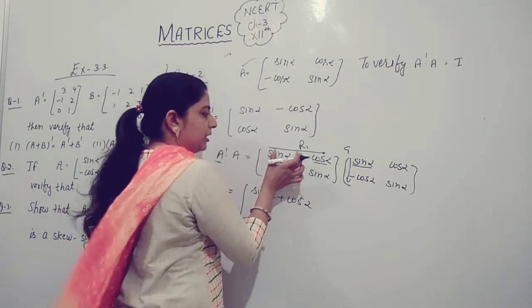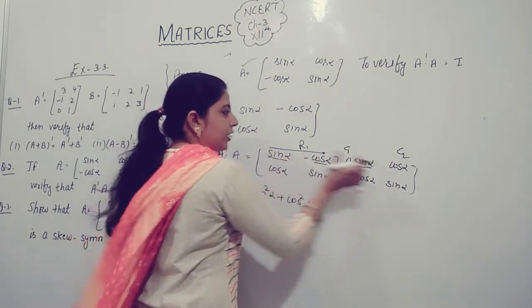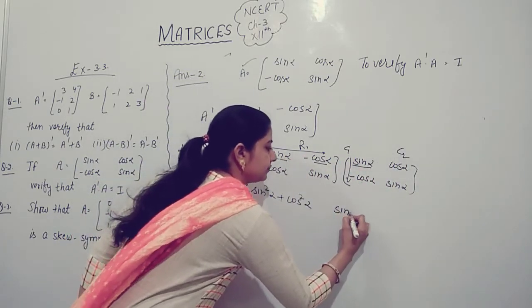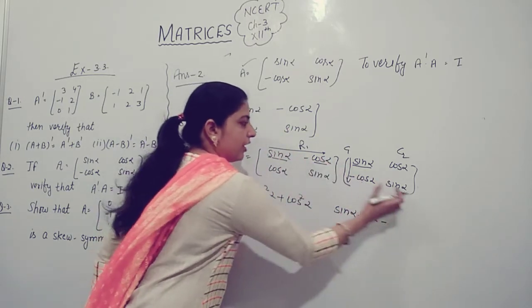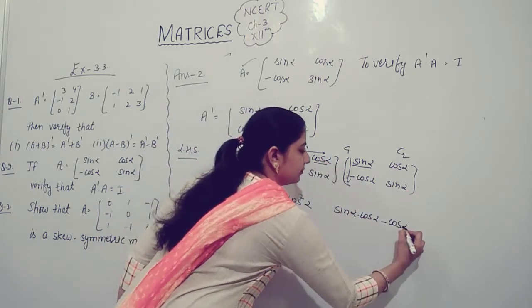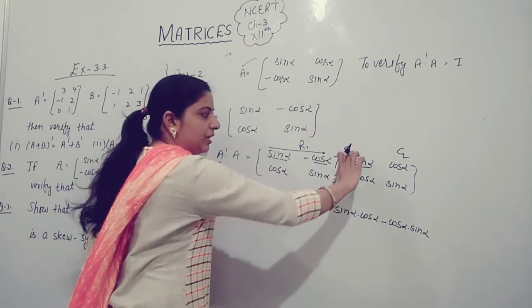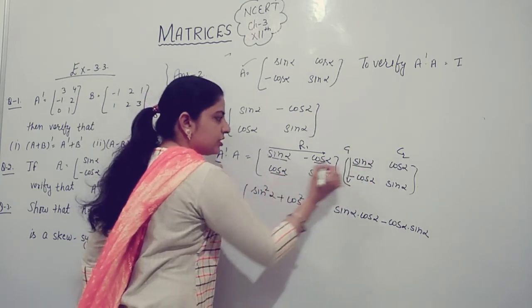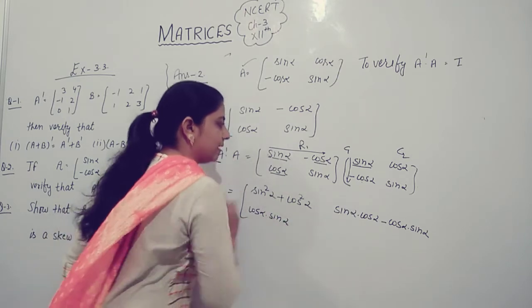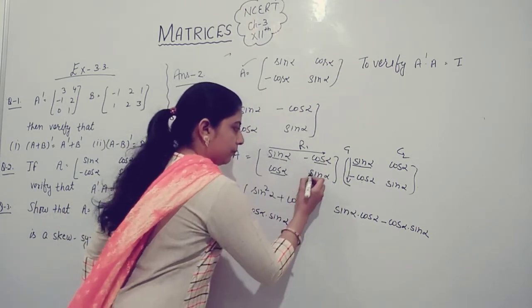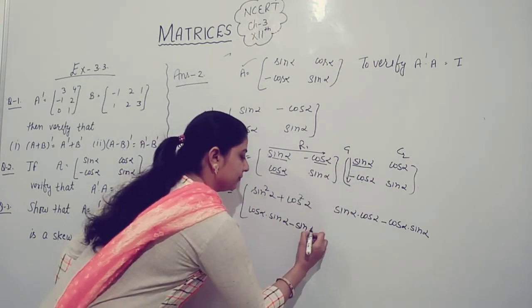Now R1 multiply with C2. Sin alpha into cos of alpha, negative time cos of alpha into sin alpha. Now we pick up second row and multiply with first column, cos alpha into sin alpha, positive negative sin alpha into cos alpha.